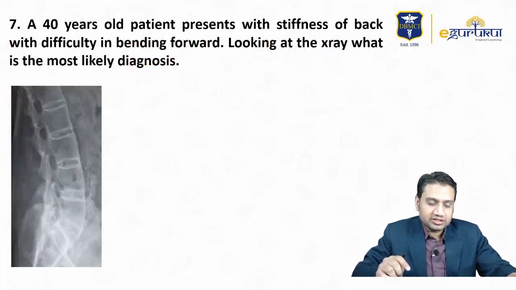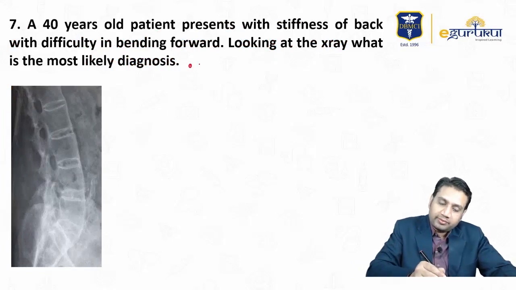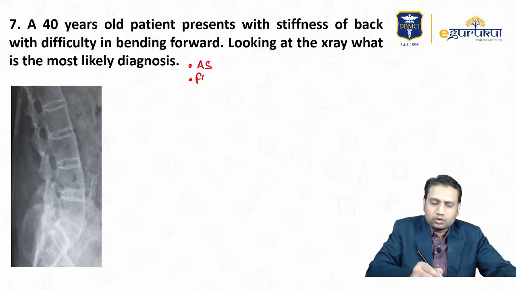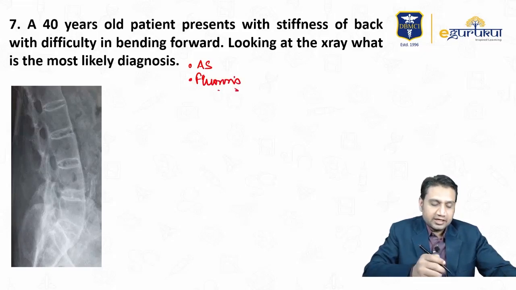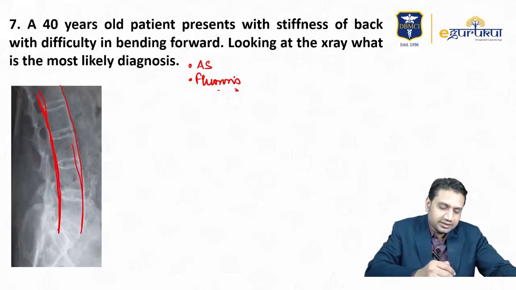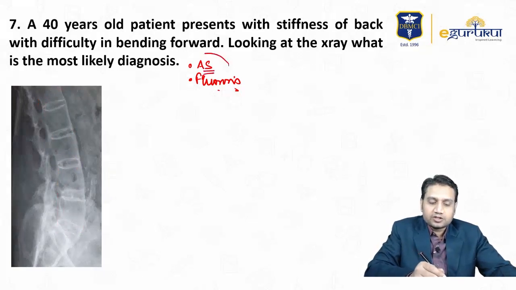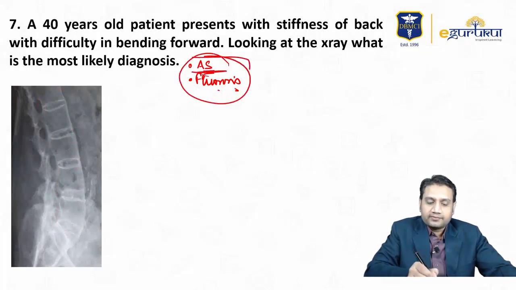A 40-year-old patient presents with stiffness of the back with difficulty in bending forward. Looking at the X-ray, what is the most likely diagnosis? The options I could recall were ankylosing spondylitis, fluorosis, and there were two other options as well, which we probably didn't get properly. Fluorosis usually causes stiffness with fusion from the back side. Ankylosing usually causes the fusion on the anterior side. So ankylosing spondylitis or fluorosis, these are the two options.